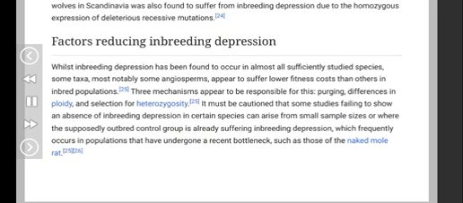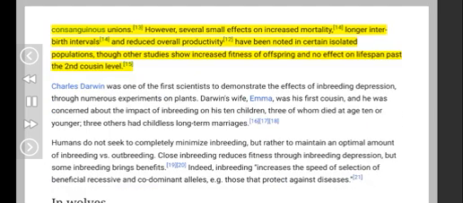However, several small effects on increased mortality, longer interbirth intervals, and reduced overall productivity have been noted in certain isolated populations, though other studies show increased fitness of offspring and no effect on lifespan past the second cousin level.